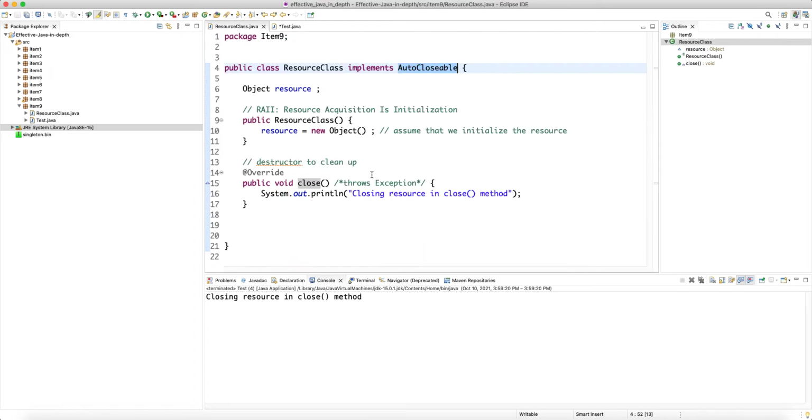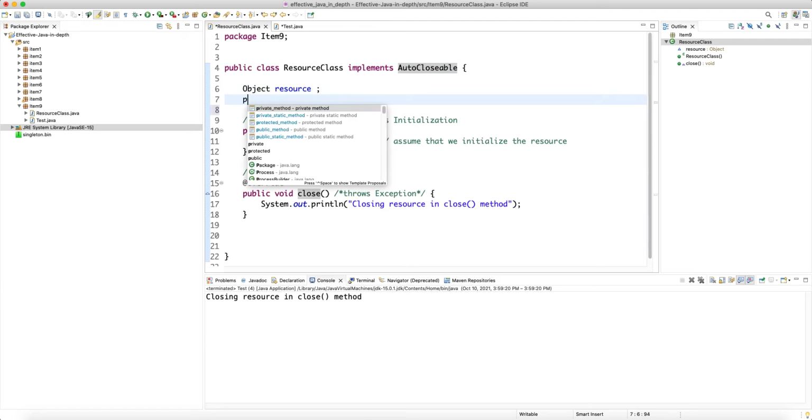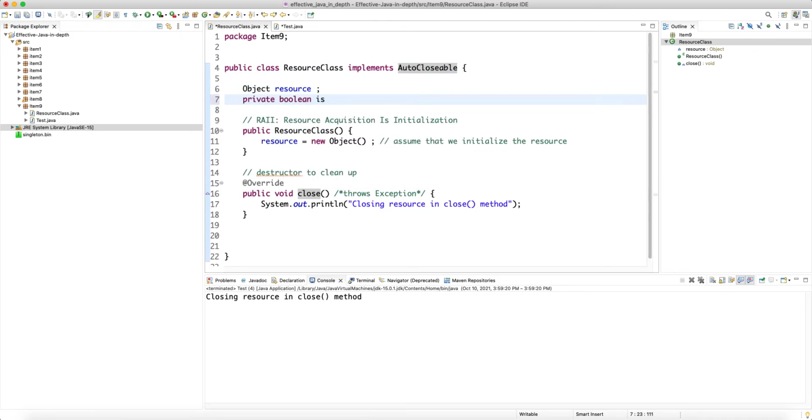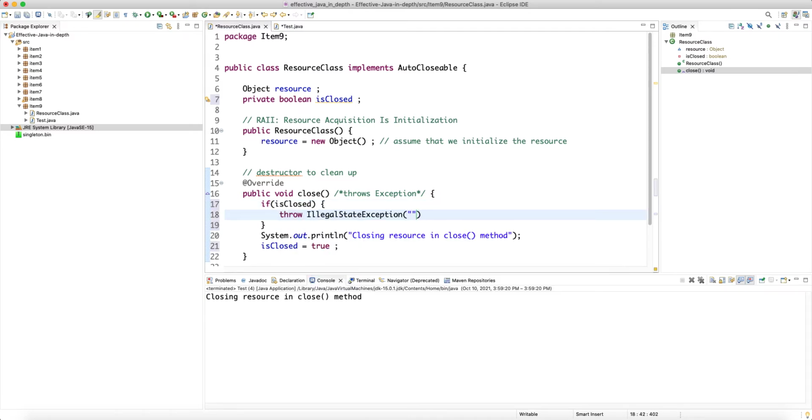There are two ways, and this remains up to the developer to decide how to handle this. You can throw an exception. You usually have a private boolean isClosed, and then you set isClosed to true in the close method. But before doing anything in close, you say that if it is already closed, you throw an IllegalStateException, resource has been closed.